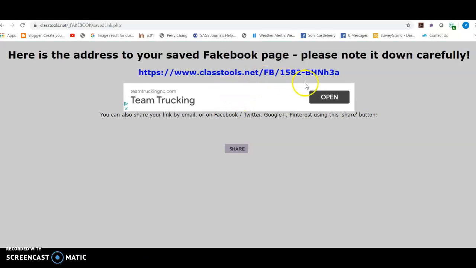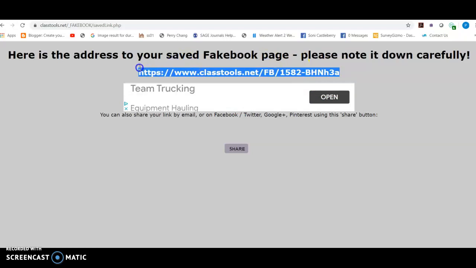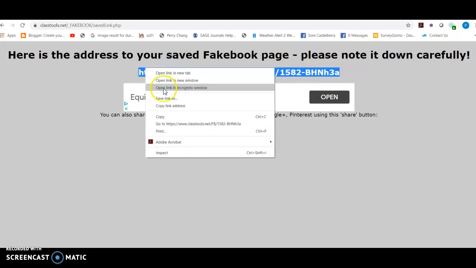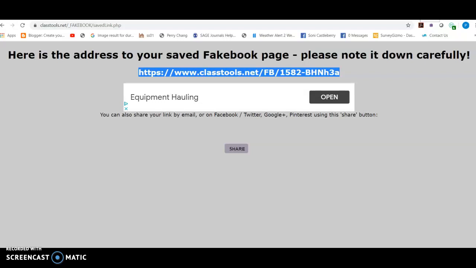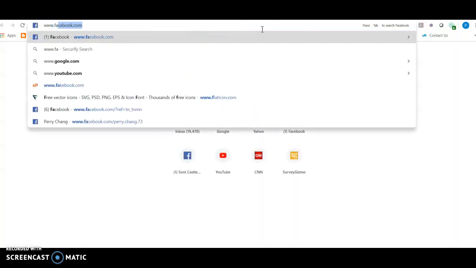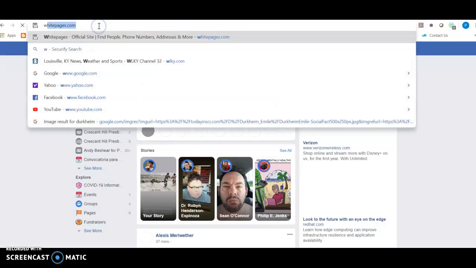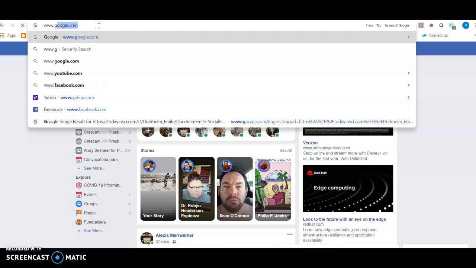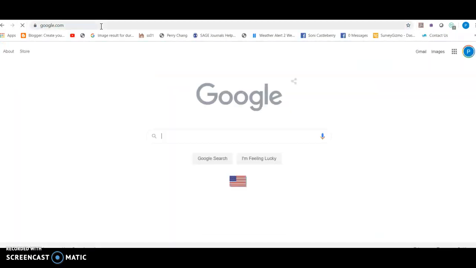Now this is important. Here's the address to your saved Facebook page. Now if you get out of this page, you've lost it. So I'm going to copy and paste it, and you might want to write it down. You might want to put it in a Word file or a Google Docs file. No, I don't want to go to this. I want to go to one of my email accounts, and so I'm going to email it to myself.